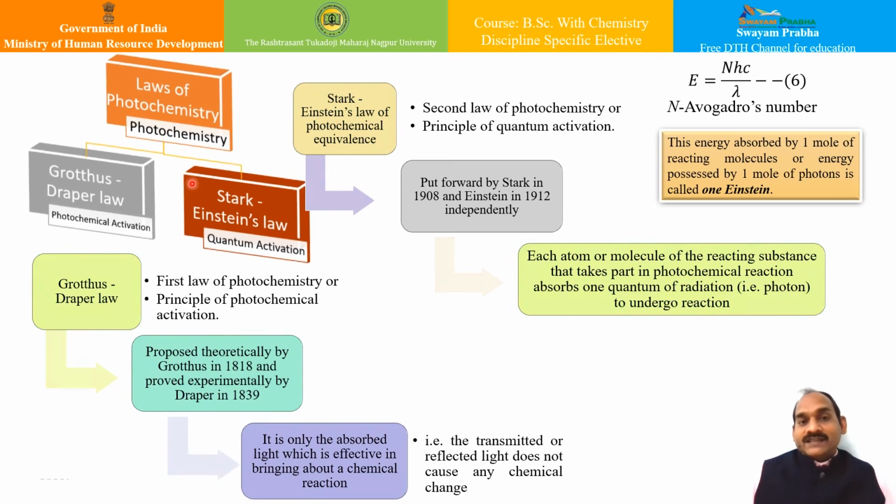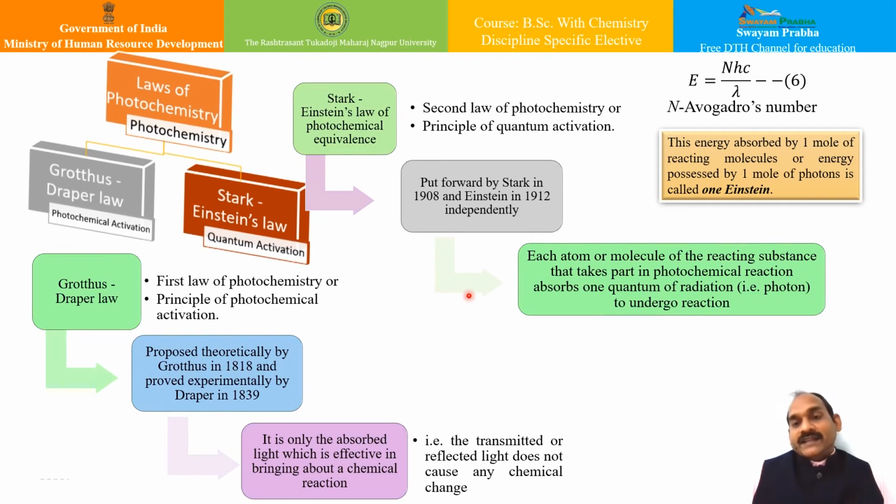And the second law is the Stark-Einstein law of photochemical equivalence. What does this law say? It says that each atom or molecule of the reacting substance that takes part in the photochemical reaction absorbs one quantum of radiation, that is a photon, to undergo the chemical reaction.